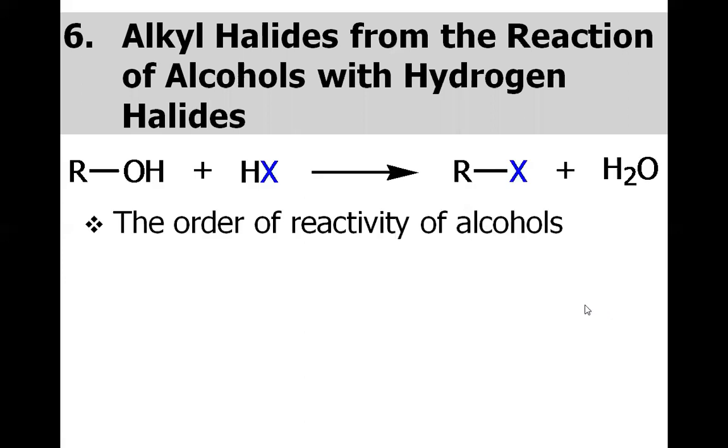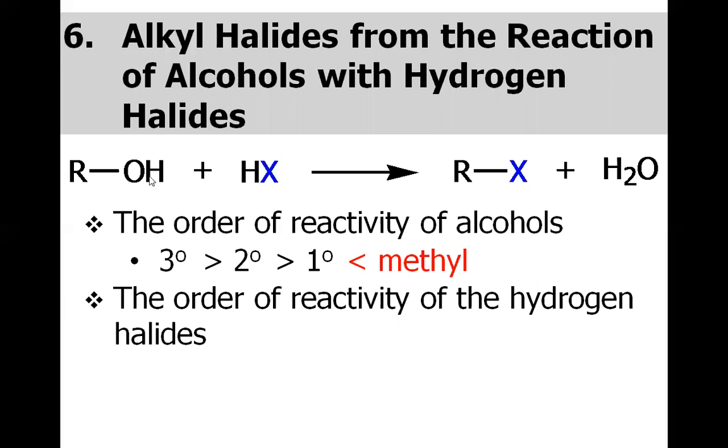So alkyl halides from reaction of alcohol with the hydrogen halides, as discussed. Basically, it depends upon the reactivity of the alcohols. If the alcohol is tertiary in nature, the reaction will proceed in a very efficient manner. And if it is a primary alcohol, the reaction is not as good as it is with the secondary or the tertiary. However, the reactivity of the halogen acid also matters. You know, HI is stronger than HBr, which is in turn stronger than HCl. So HI is preferred for the better reaction.